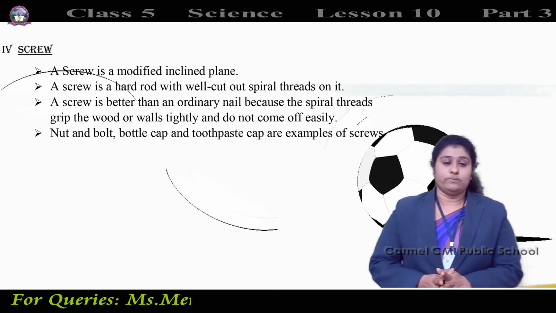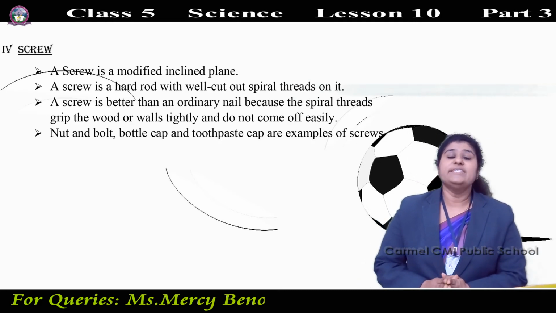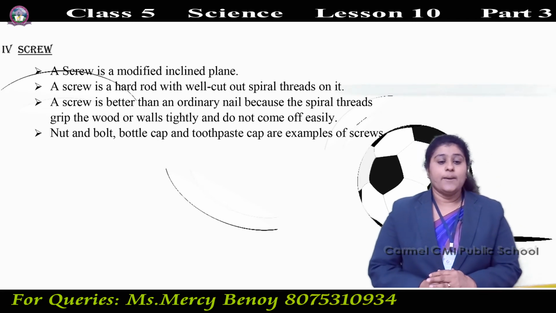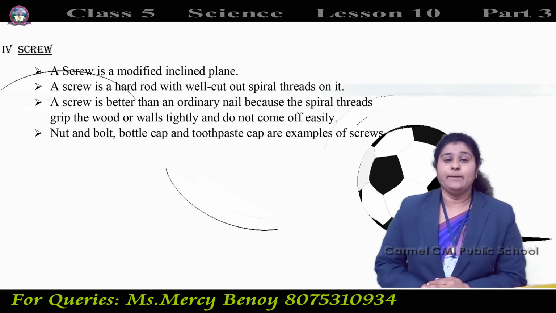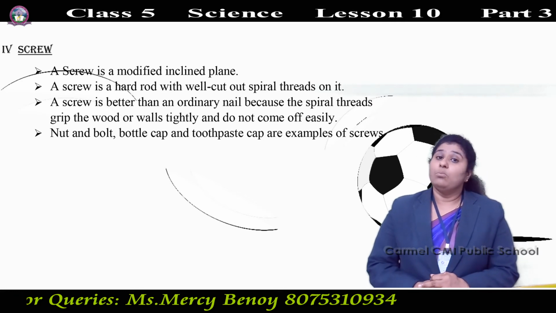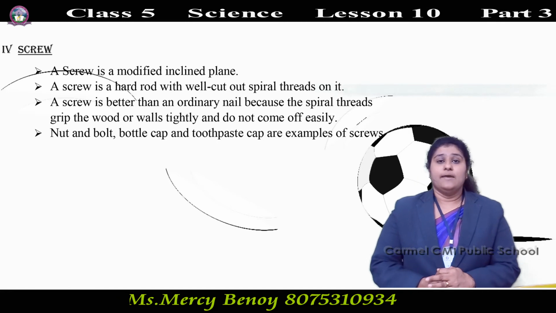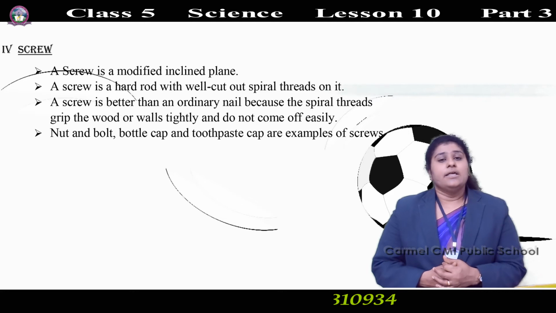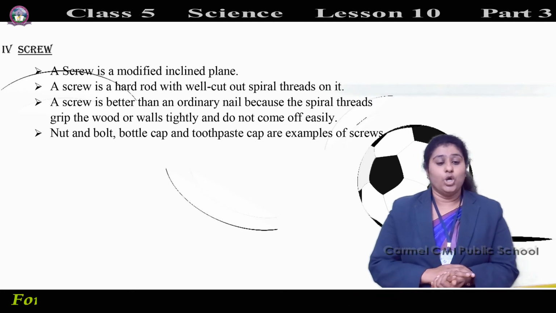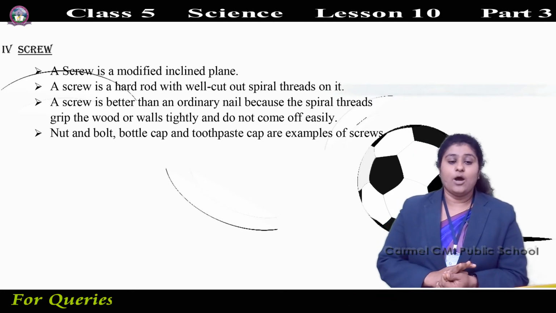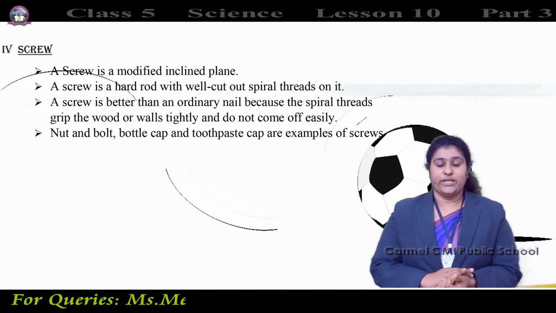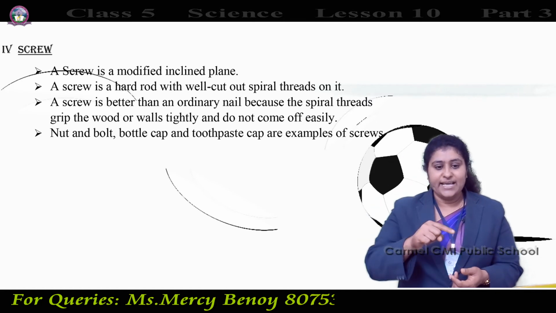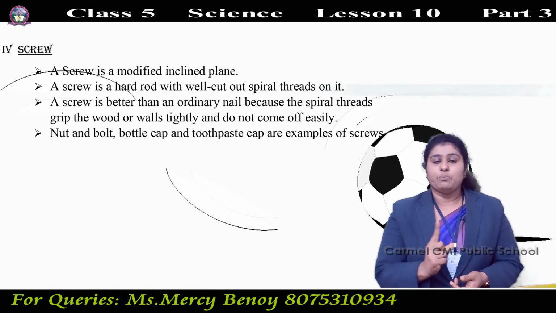Next is the screw, another simple machine. A screw is a modified inclined plane. What is a screw? Have you ever seen one? A screw is a hard rod with well cut out spiral threads on it.